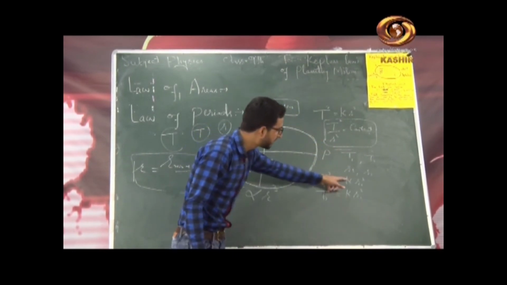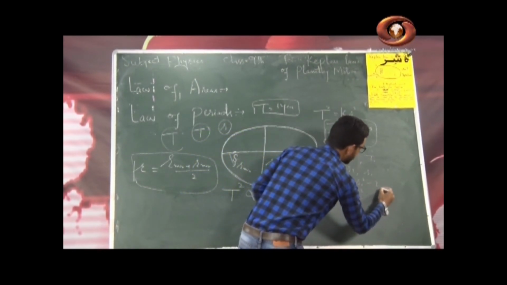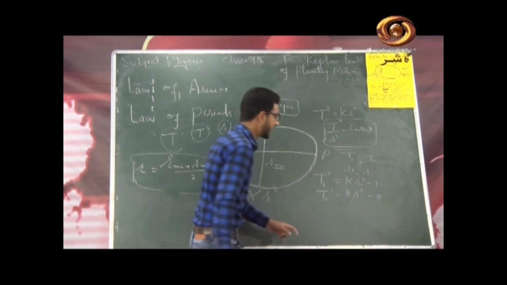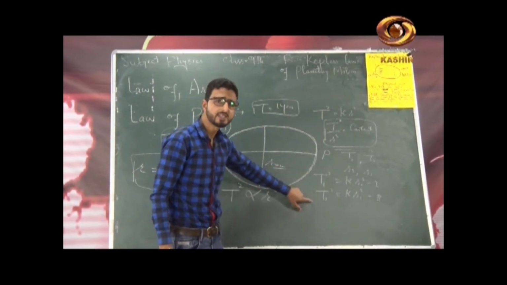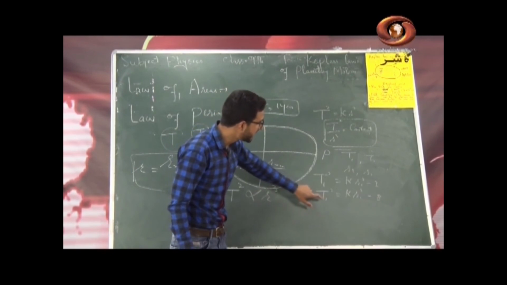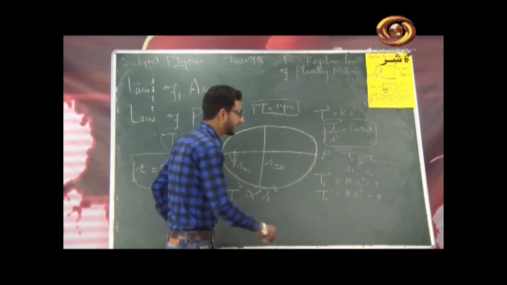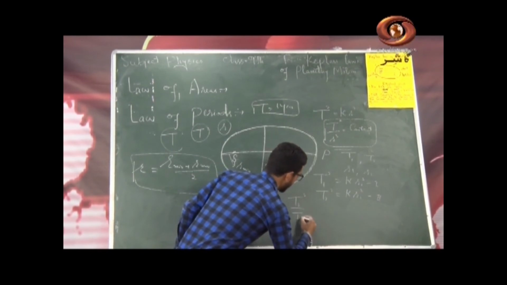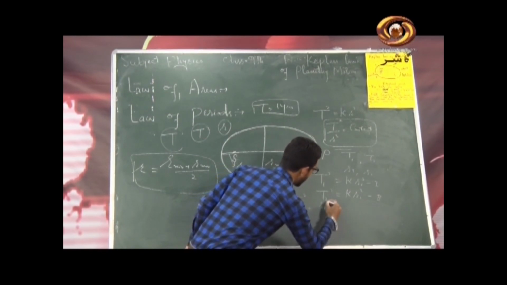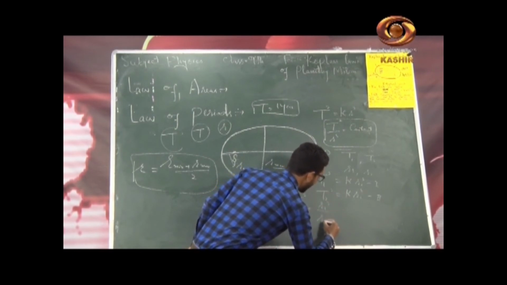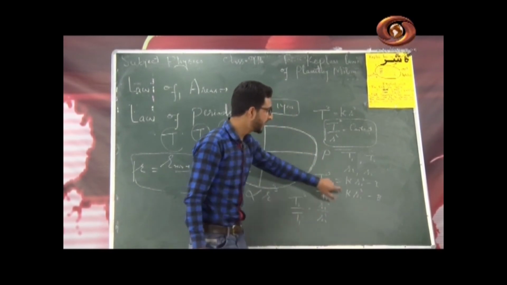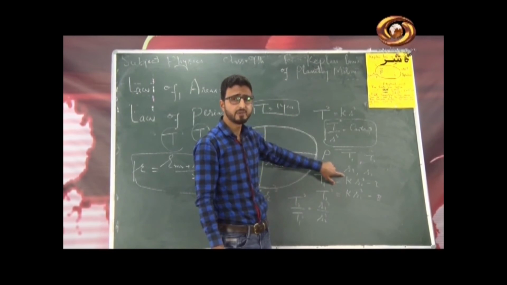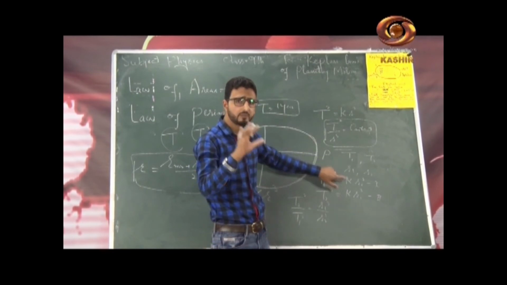Now if I divide first by second, or you can simply say dividing second by first, I will get T2 square by T1 square equal to R2 cube divided by R1 cube. Because k will cancel as a constant, that is why I told you that you need not remember the value of k here.